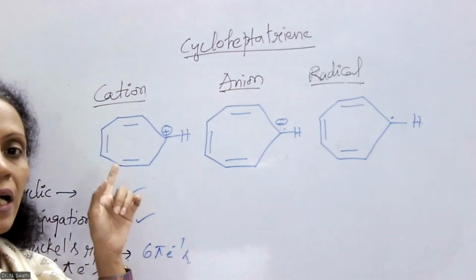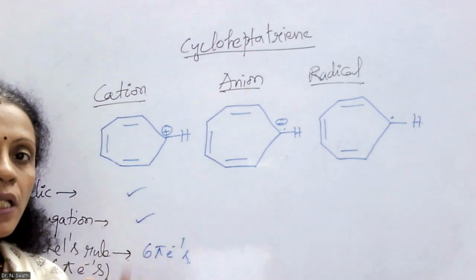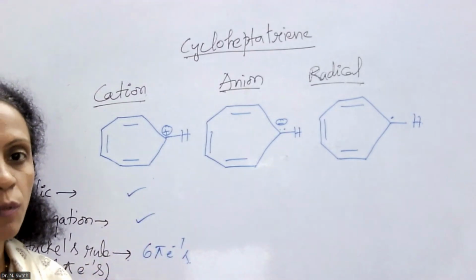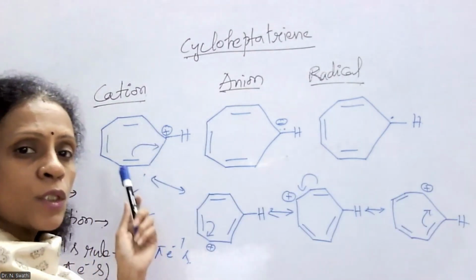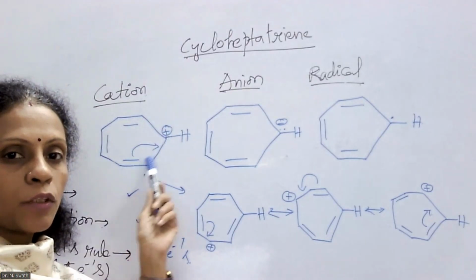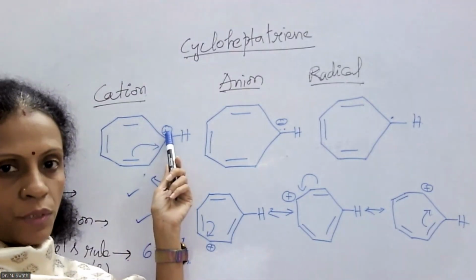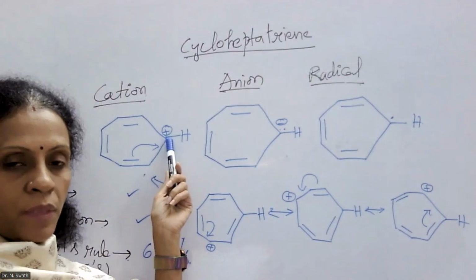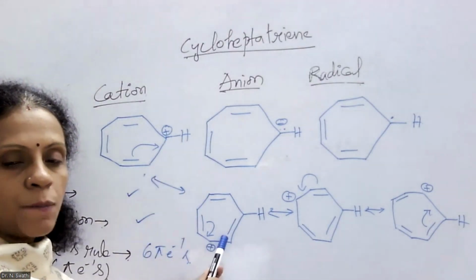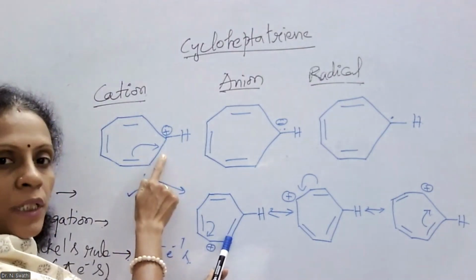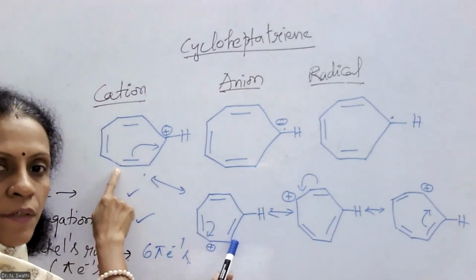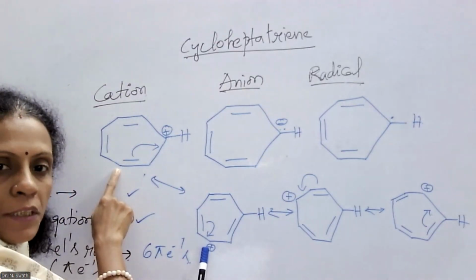Even though I have given here one structure, actually resonance structures are possible for this particular species. When you shift this double bond's electrons to the adjacent position to remove the positive charge from this carbon atom, we get this structure. If you shift the double bond to here, immediately this carbon becomes deficient of electrons, so it attains a positive charge.